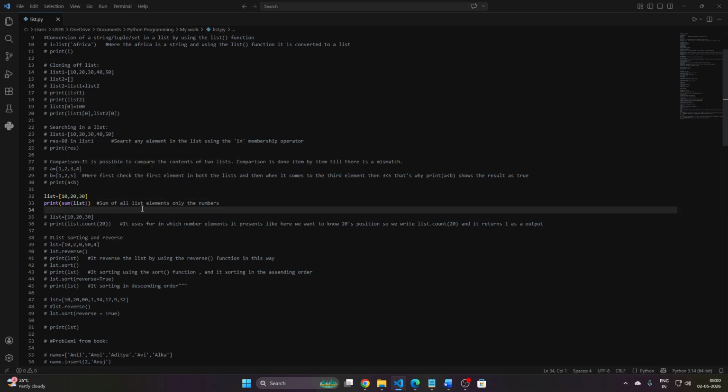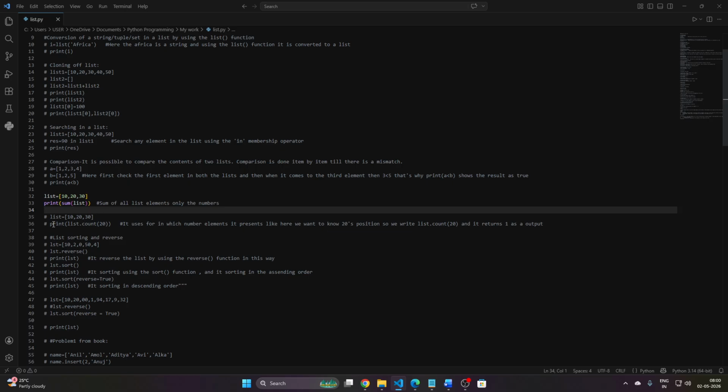It just works on int and float, not on strings or other types, only on numbers. So if I have a list of integers like here, 10, 20, and 30, sum calculates the summation of all elements, like 10 and 20 is 30, plus 30 is 60.